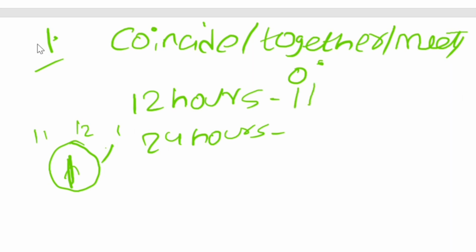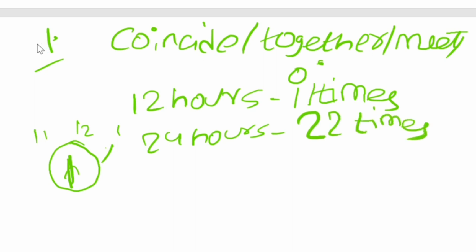Exactly this kind of question will come in your examination. They will ask how many times the minute hand and hour hand will meet or coincide in 12 hours. That means 11 times. In 12 hours they will meet 11 times, so in 24 hours how many times will they meet? 22 times. So this is the first condition: coincide or together or meet, 0 degrees. In 12 hours they meet 11 times and in 24 hours 22 times. I have also given a clear explanation to you.